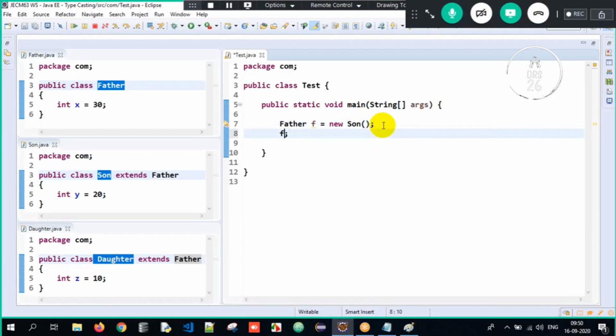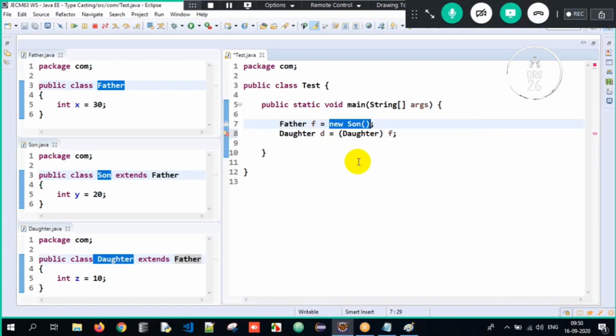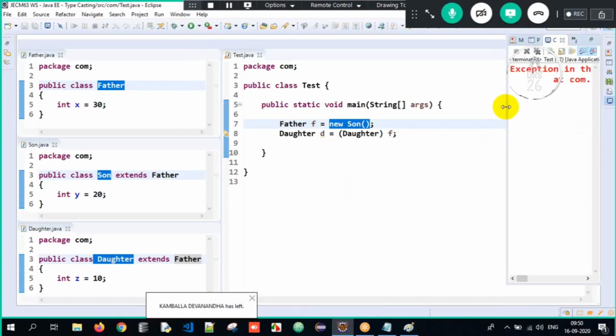But if I downcast it to Daughter here, see what happens. Son was upcasted, and this F, which is of type Father, is storing the Son object. But if I try to downcast it to Daughter, explicitly casting, and now when I execute it, look at the huge exception I get here.